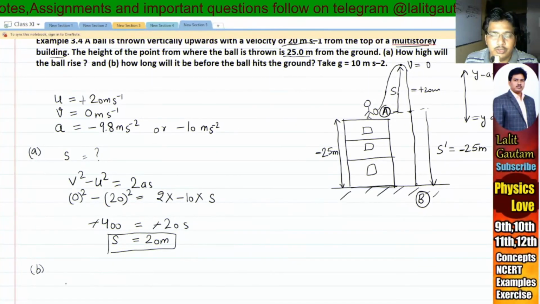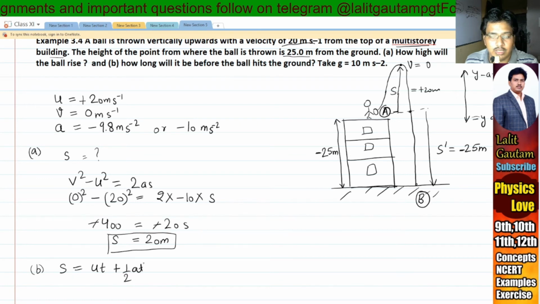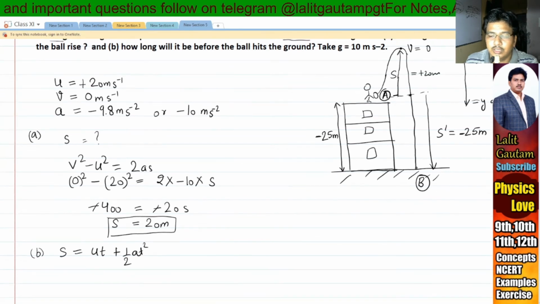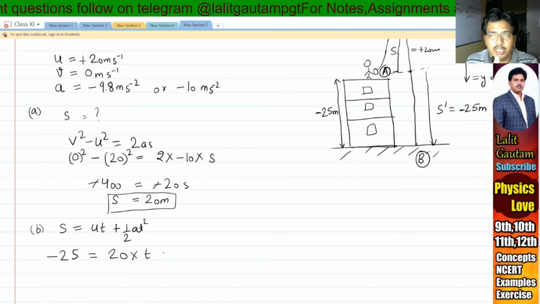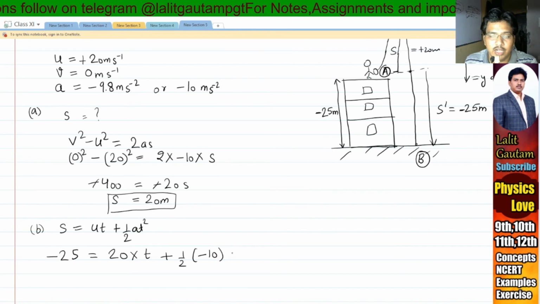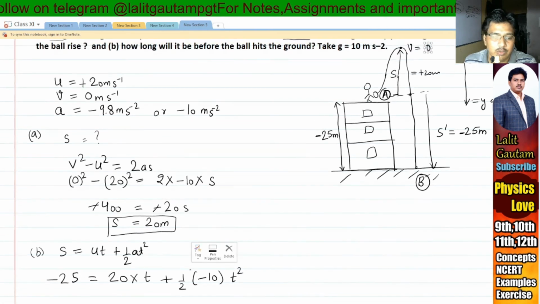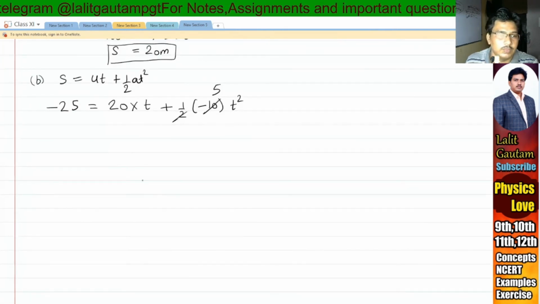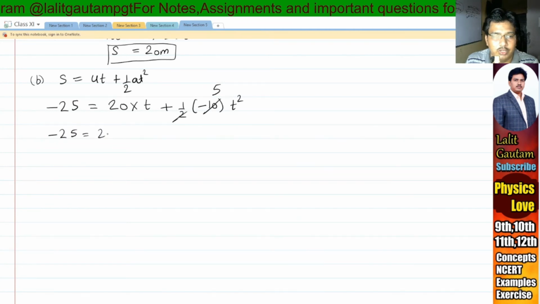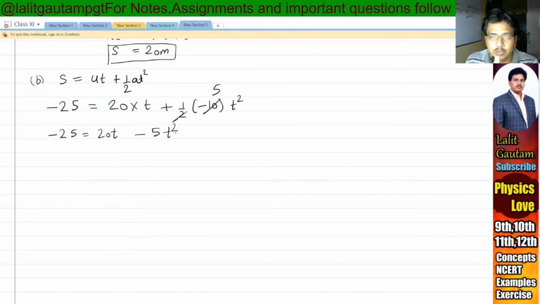For part B, I am going to use the expression S is equal to ut plus half at square. And what is the displacement? The displacement is -25 meter, equal to, what is the initial velocity? Initial velocity is 20 meter per second, multiplied by time, plus half, what is the acceleration due to gravity, that is -10, times t square. And what is the time we have to calculate? Now we solve this expression. Half of -10 is -5. Now we can write it as -25 equal to 20t minus 5t square.